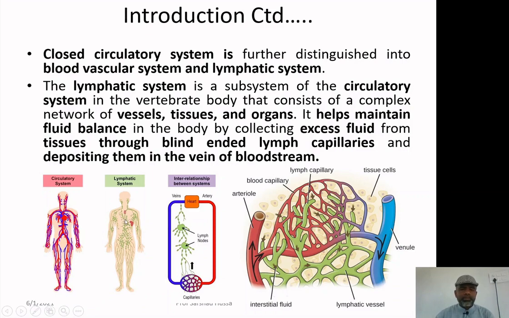The lymphatic system is formed of so many vessels, tissues and organs. Basically, what is the function of the lymphatic system? The lymphatic system maintains a balance between the fluid of the tissue and the fluid inside the blood vessels. If you look at this, the red one and the blue one are the blood circulatory system, the green one is the lymphatic system. The lymphatic system has a close association with the various blood capillaries. So, what is happening over there?